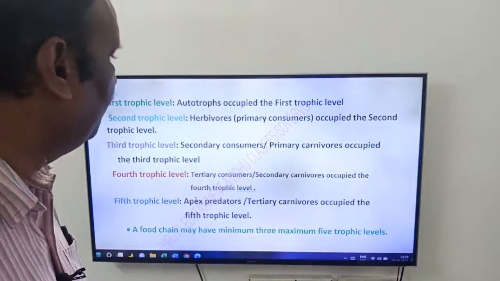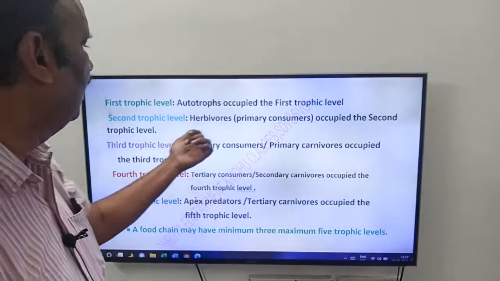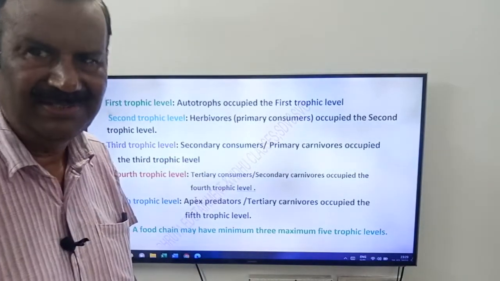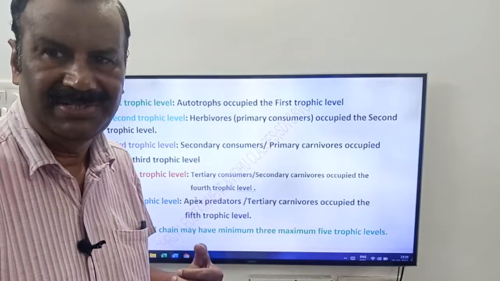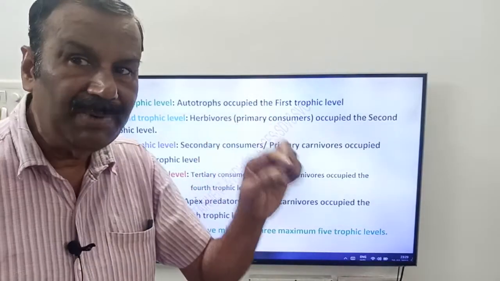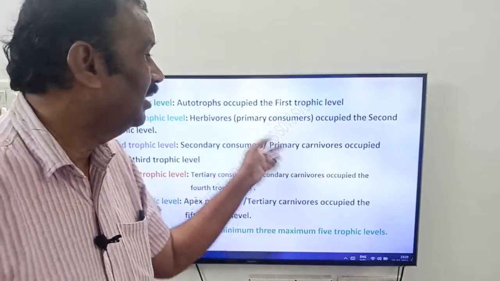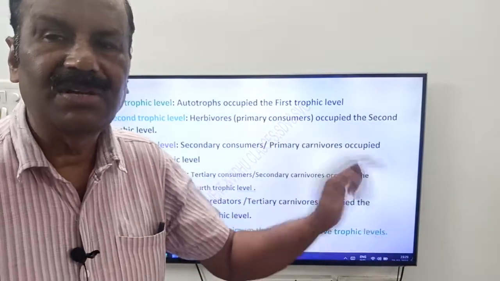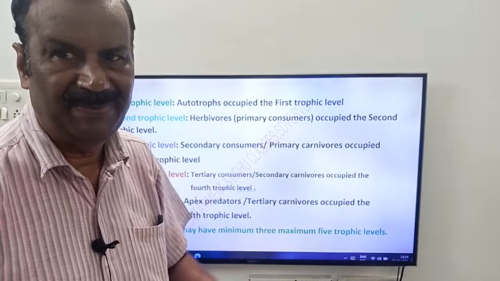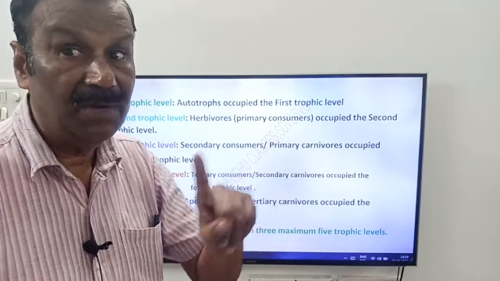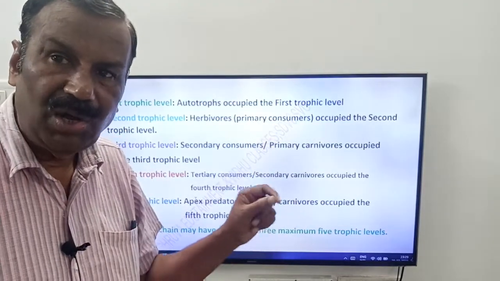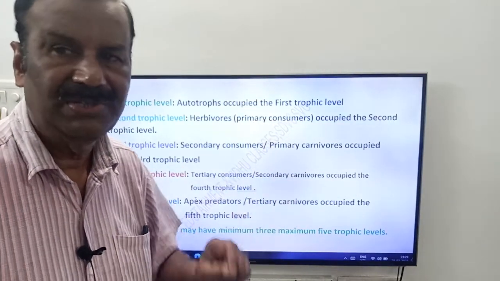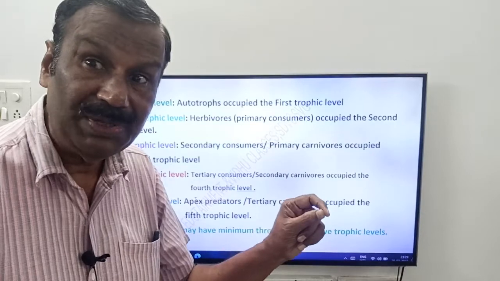Now come to second trophic level friends. Second trophic level occupied by herbivores. What are herbivores friends? The plant eating animals are called herbivores. So herbivores occupy second trophic level. These herbivores are also called primary consumers friends. Primary consumers, not primary carnivores. Friends, second trophic level occupied by herbivores. You may call it as primary consumers.